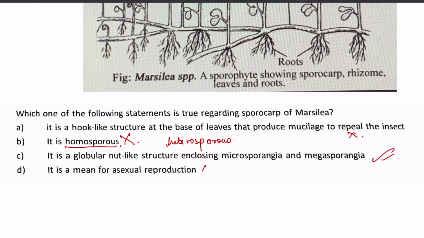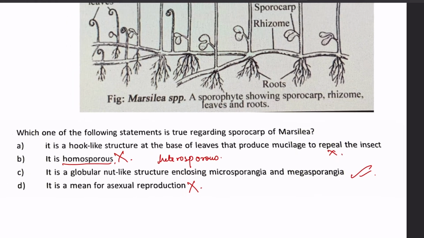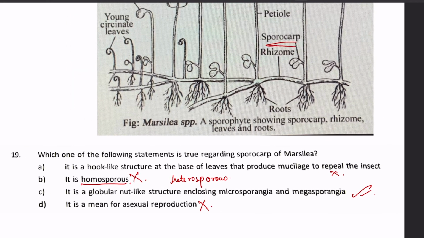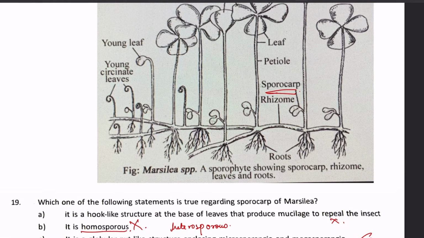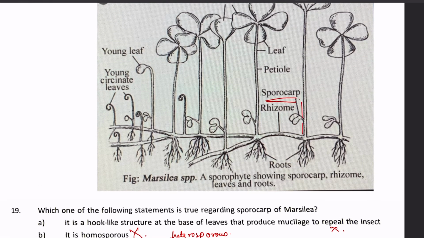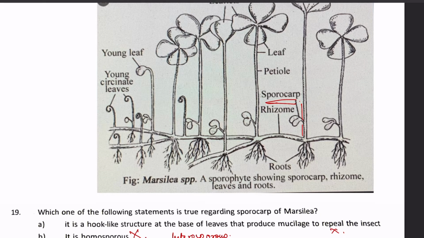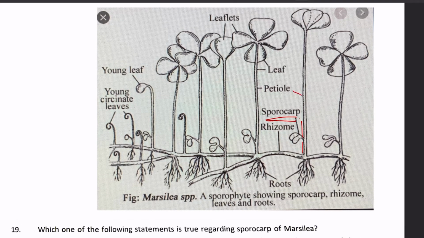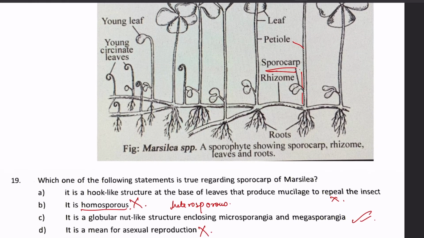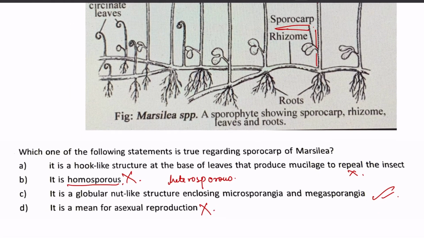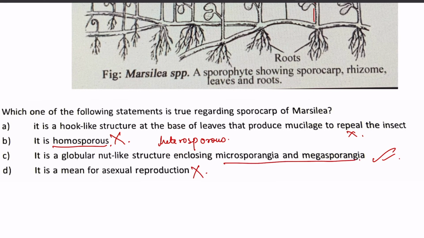No. Sporangia of Marsilia are born in a special type of spore-producing organs called sporocarps, which are laterally present on the short lateral branches of the petiole of the leaves, near the base or just a little higher up, which we can see over here. These spore-bearing structures are called sporocarps, and they bear the microsporangia or the megasporangia. So number C will be the correct option.